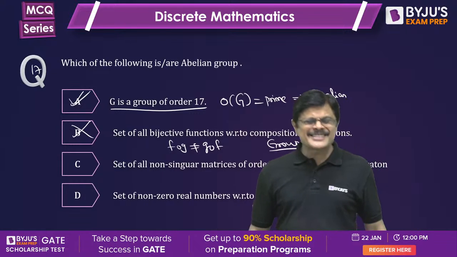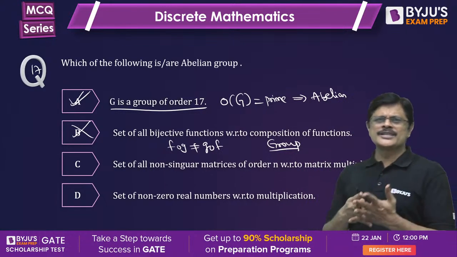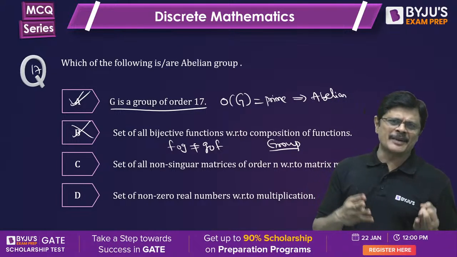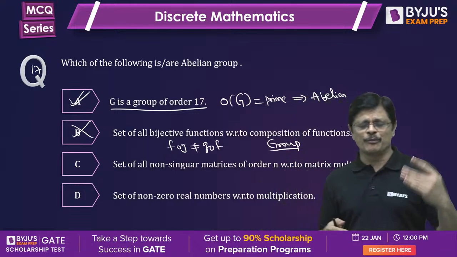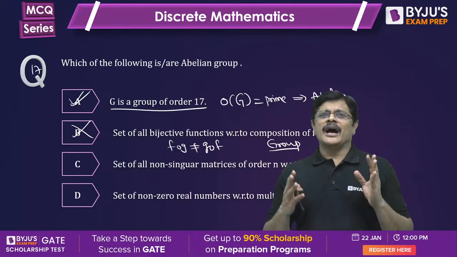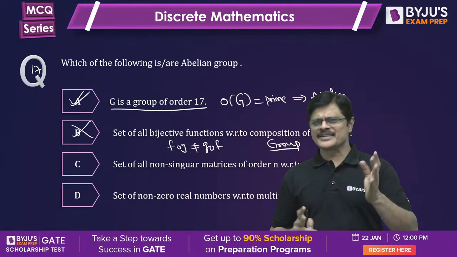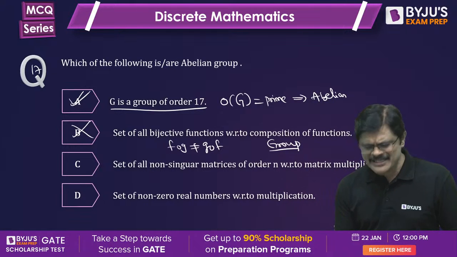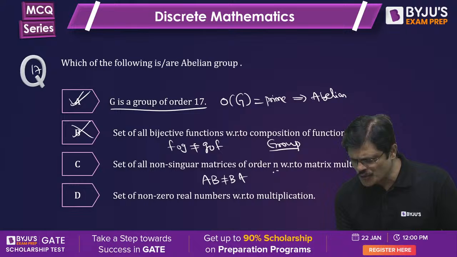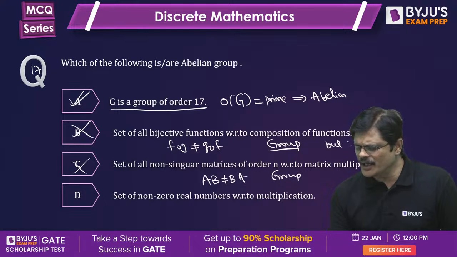Then the set of all non-singular matrices with respect to matrix multiplication. See, the product of two non-singular matrices is again a matrix, so closed. Associative: matrix multiplication is associative, because of that we have a beautiful problem, matrix chain multiplication under dynamic programming. Identity matrix is there: A into identity is identity into A. Non-singular means the inverse exists. But A into B need not be equal to B into A. So it is also a group but need not be abelian.